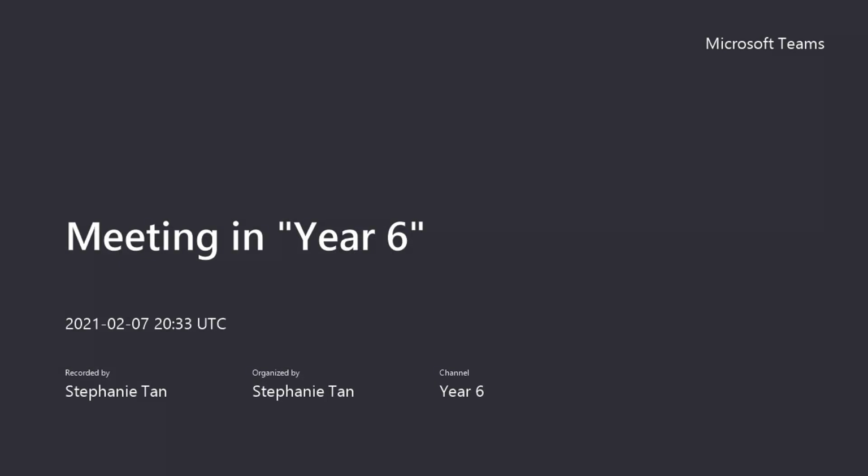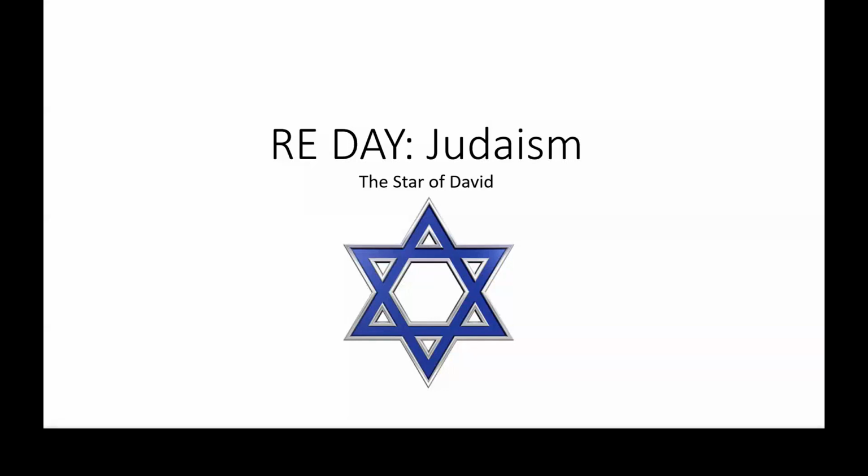Year 6 and welcome to RE Day, where we are learning more about the religion of Judaism. In this lesson, we're going to be learning more about the symbolism of the Star of David that we see here. So first, let's start off by doing our knowledge quiz, where we review our previous knowledge.